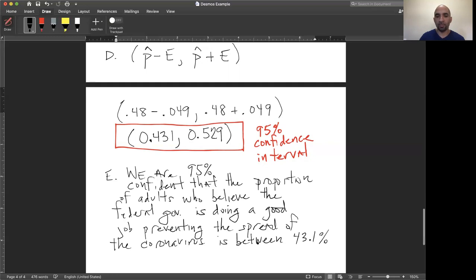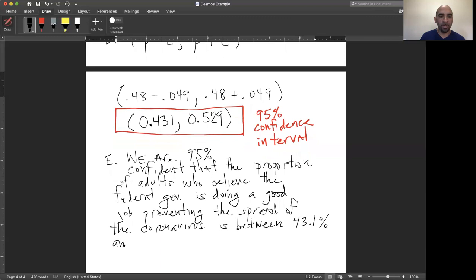We can also write it as a proportion, but let's write it as a percentage.